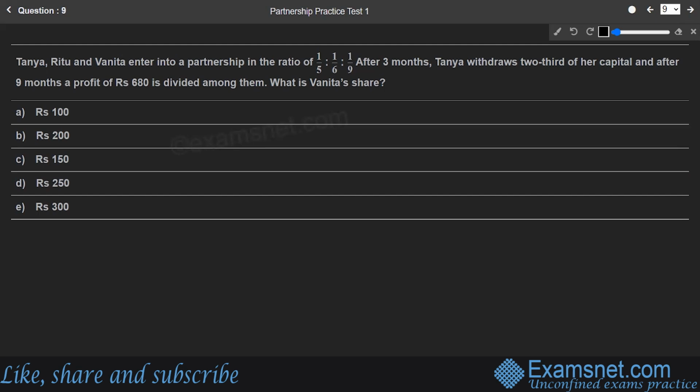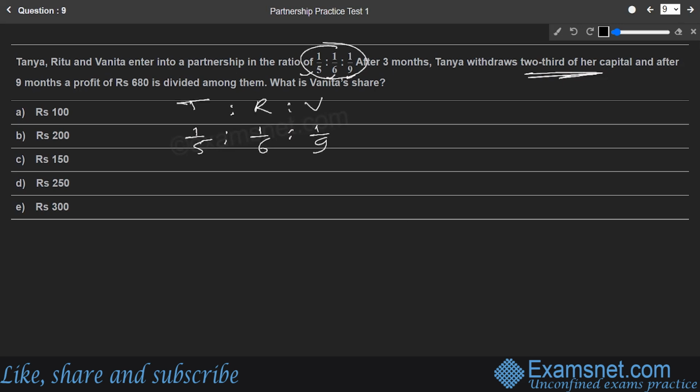Tanya, Ritu, Vanita enter into a partnership. The ratio is 1 by 5 is to 1 by 6 is to 1 by 9. After 3 months, Tanya withdraws two-thirds of her capital. Okay, so let us begin. Let us make the parts of everybody. First of all, we need to simplify this ratio. We need to find this ratio in whole numbers. So the ratio is 1 by 5 is to 1 by 6 is to 1 by 9, and this ratio is respectively of Tanya, Ritu, and Vanita.